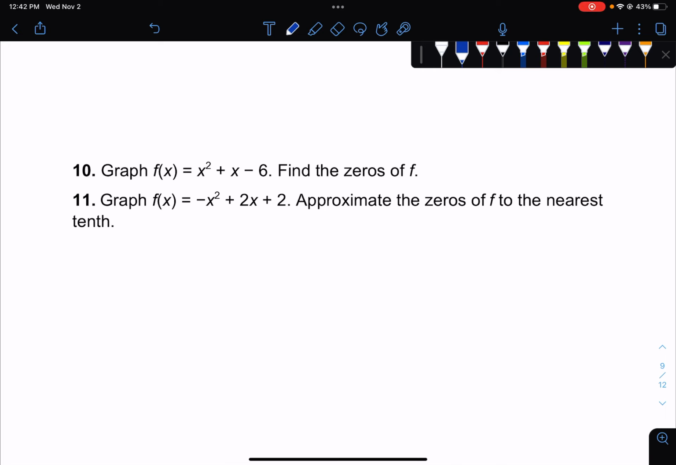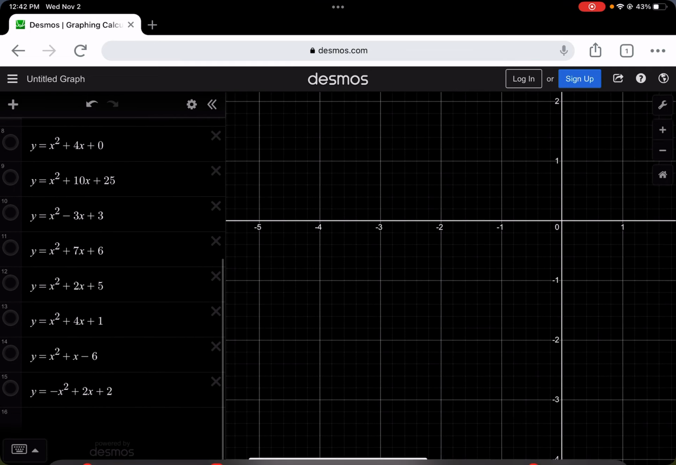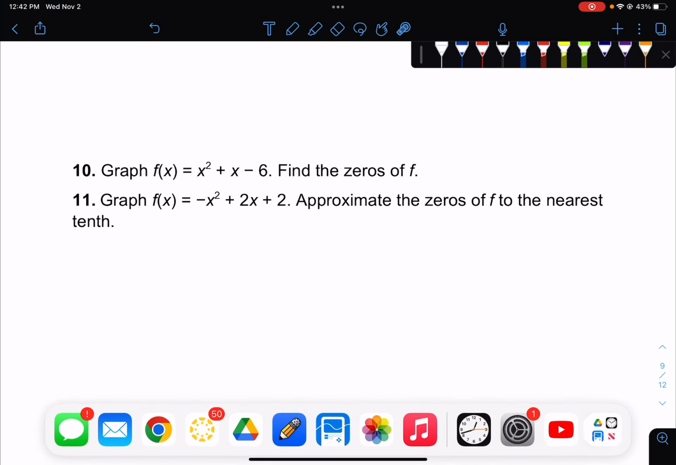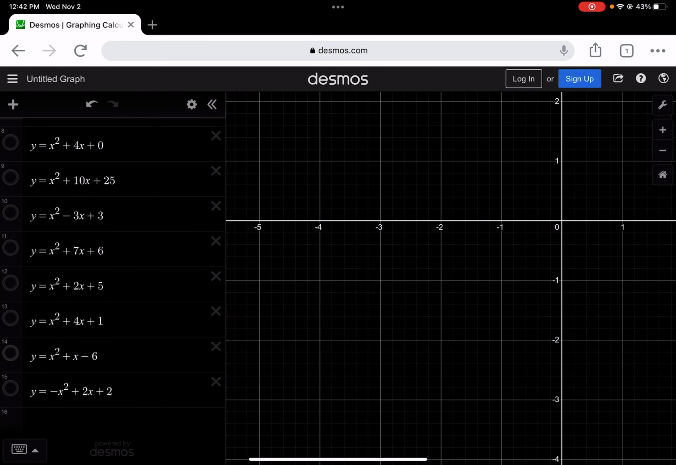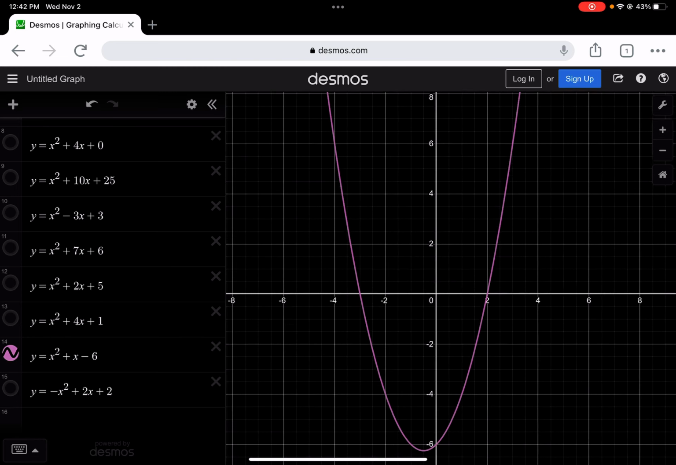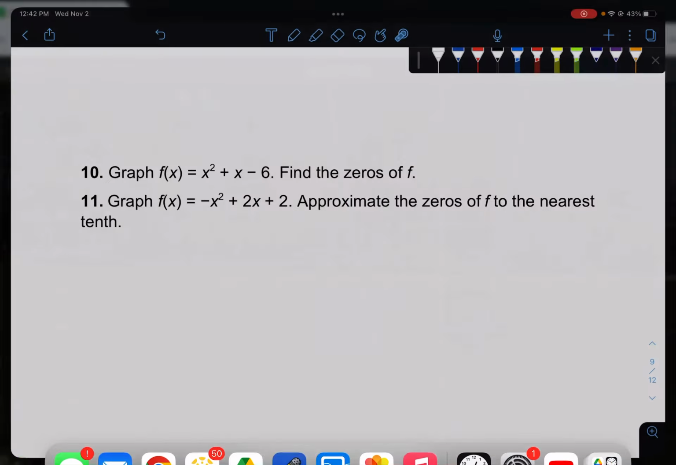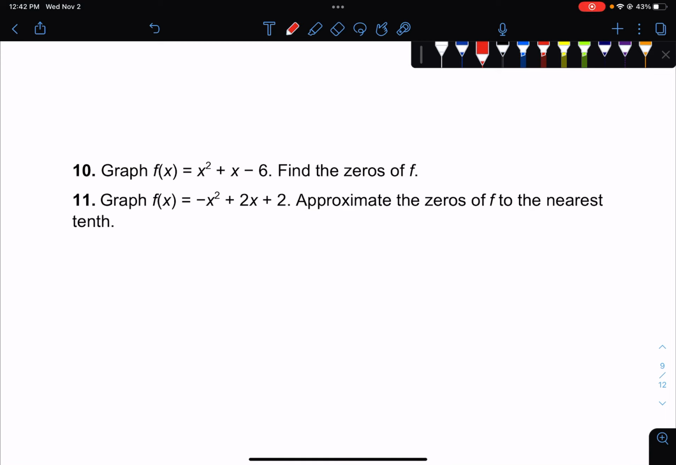Okay, so for number 10, it gives you the function. You type it into Desmos. Did I not type it into Desmos? There it is. This one's wide, or maybe I'm just zoomed in really far. That's what it was. So when you type it into Desmos, you click on those 2 points, and I get -3 and 2. So the zeros are x equals -3 and x equals 2, and you're done.